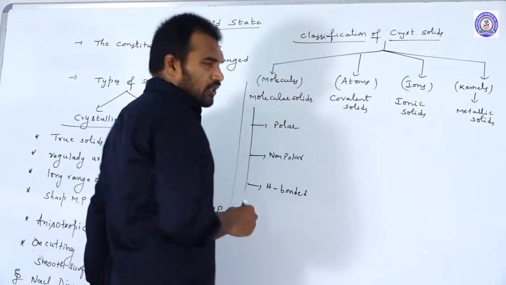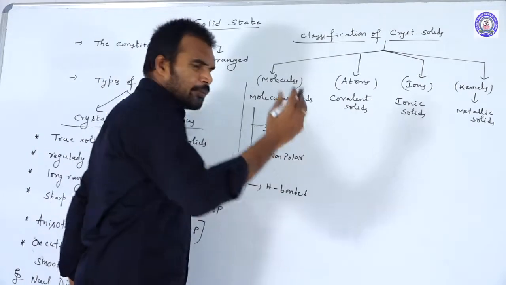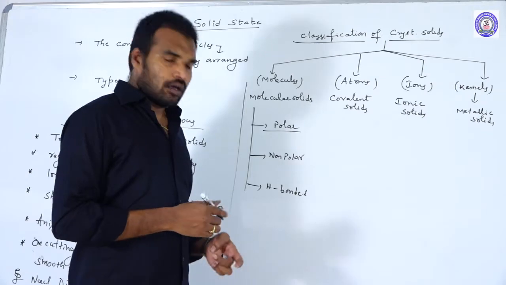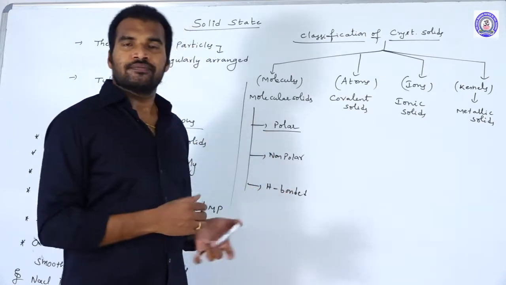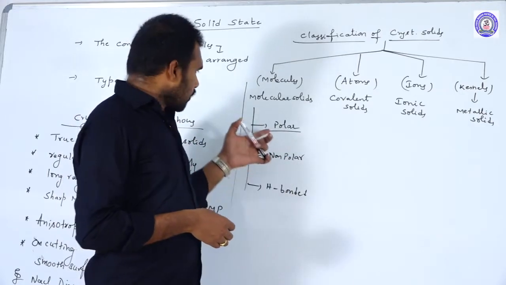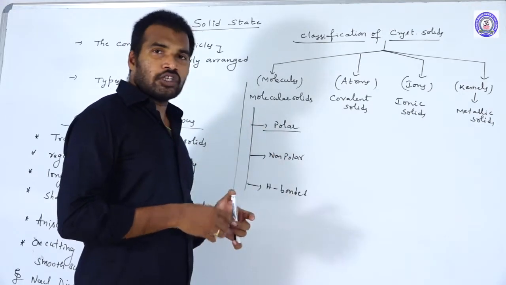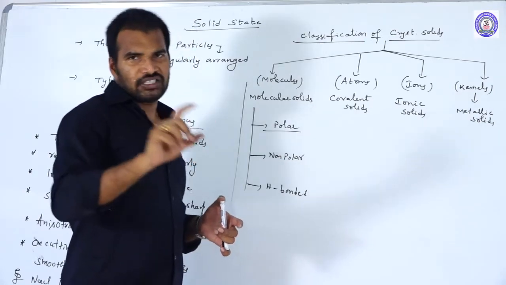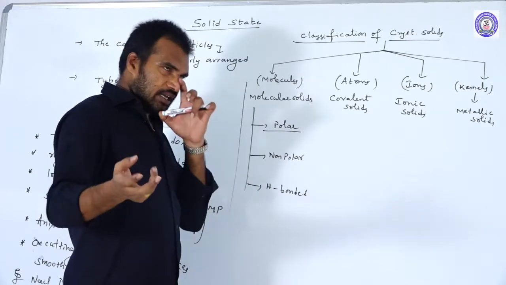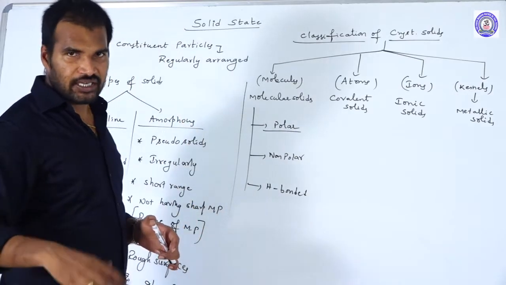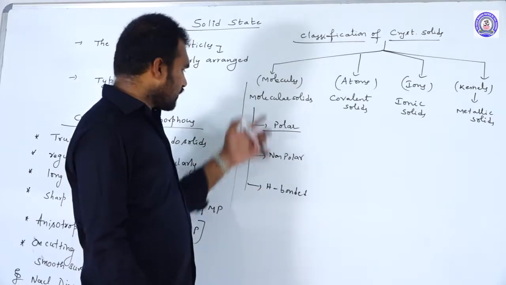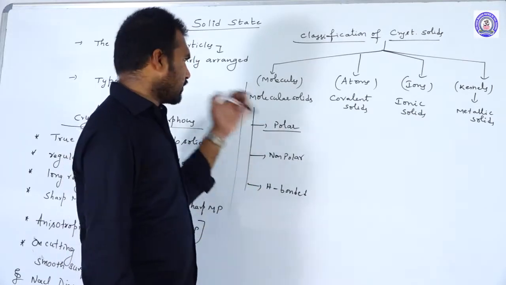Coming to the examples for this, for polar molecules, you take for example HCl. So HCl is a polar molecule. Non-polar molecules means you take any non-polar molecules, similar homoatomic molecules. And hydrogen bonding means HF, HBr, HI, H2O. So when H2O is in a solid state, these come under hydrogen bonded molecular solids.